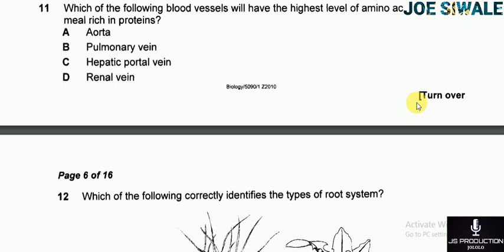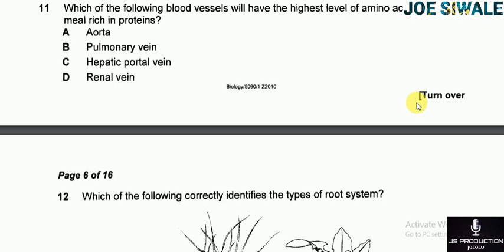Then C, I have the hepatic portal vein. The hepatic portal vein is the blood vessel that connects the intestines and the stomach to the liver. Then D, I have the renal vein. So the renal vein is the blood vessel that transports the deoxygenated blood from the kidney to the inferior vena cava. So my answer on question 11 is C, which is the hepatic portal vein.